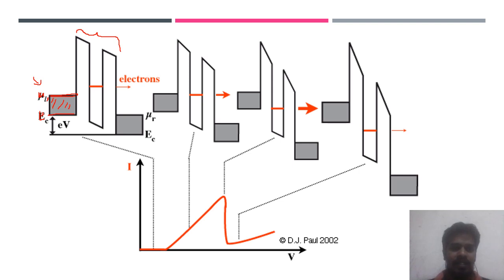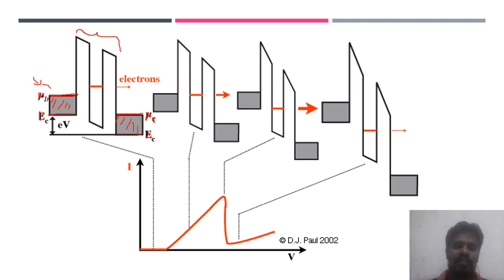Then if you look at the right hand side diagram, there is a topmost energy level of the conduction band. You can call it mu R, on the right hand side, and this is the Fermi level. Then the bottom of the conduction band is EC. In between, it is filled by the electrons.